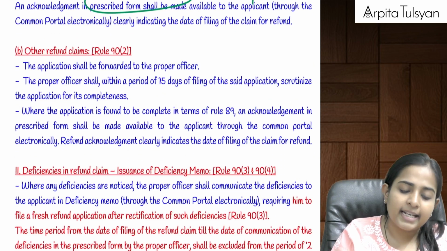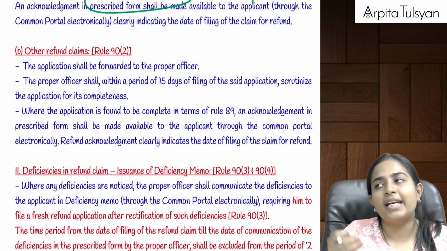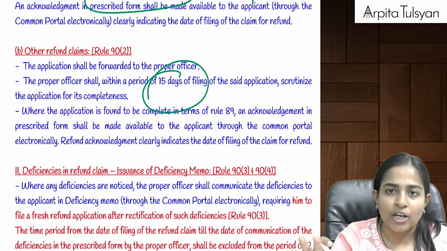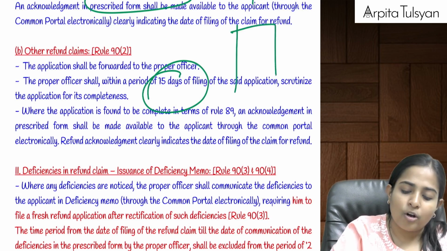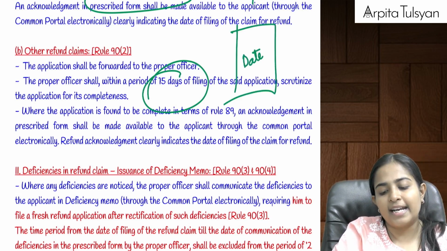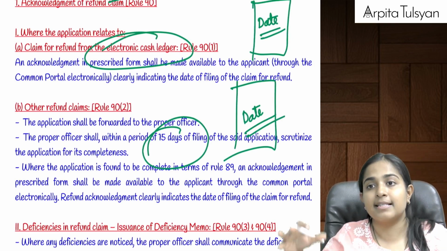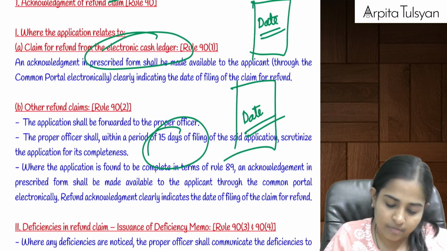In other cases, when you are claiming the refund, your application goes to the proper officer. The proper officer will take a time period of 15 days to check your application, and then an acknowledgement will be issued to you, which will contain the date of submitting the refund application. This date is very important, because this is the date when you have filed the refund application.